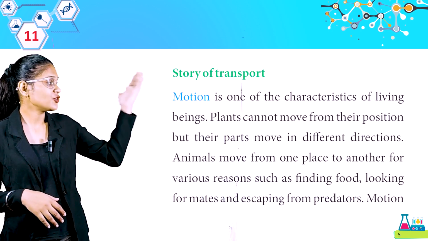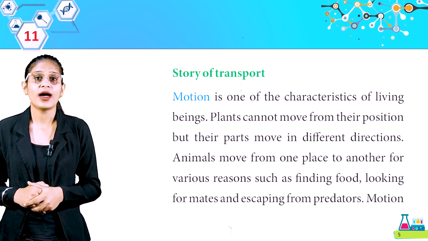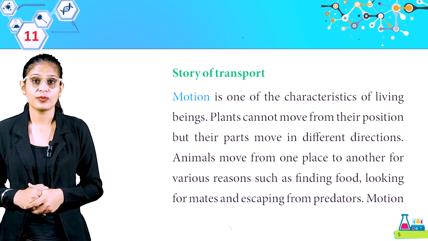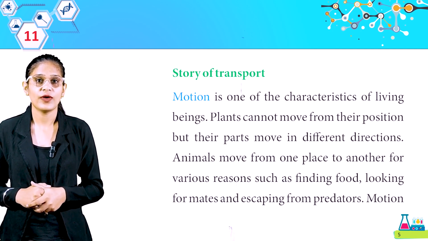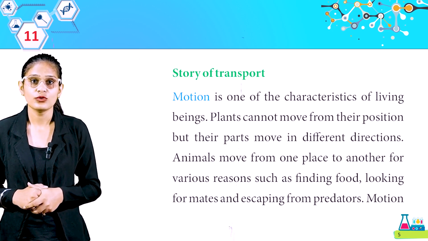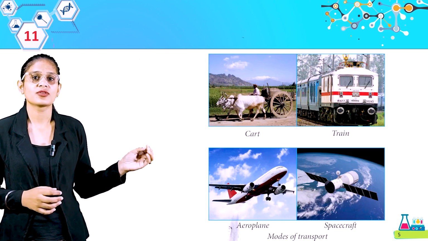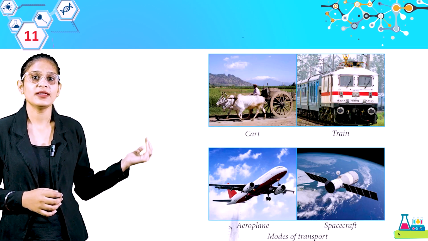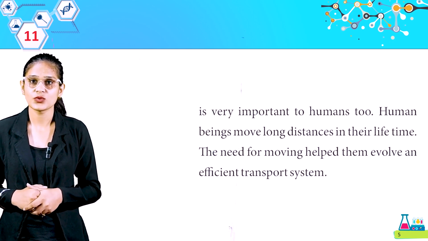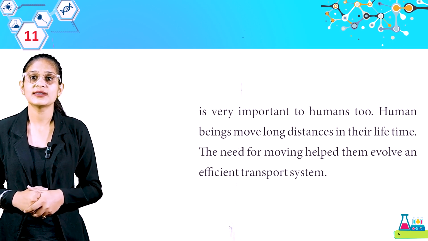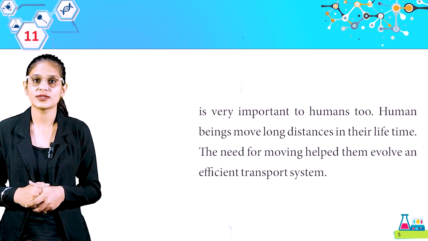We have a story of transport. Motion is one of the characteristics of living beings. Plants cannot move from their position, but their parts move in different directions. Animals move from one place to another for various reasons, such as finding food, looking for mates, and escaping from predators. Look at these pictures: cart, train, aeroplane, spacecraft. Modes of transport. Motion is very important to humans too. Human beings move long distances in their lifetime. The need for moving helped them evolve an efficient transport system.